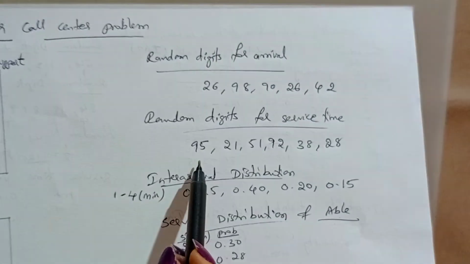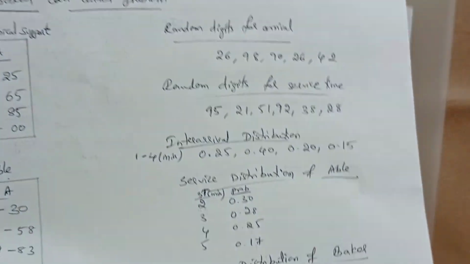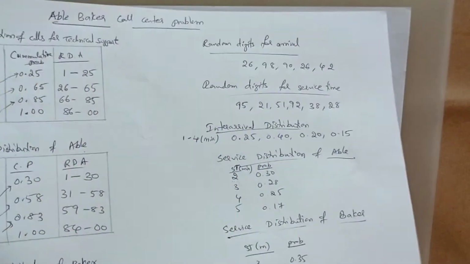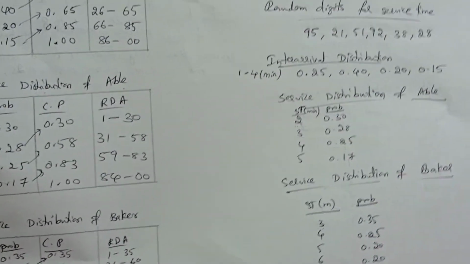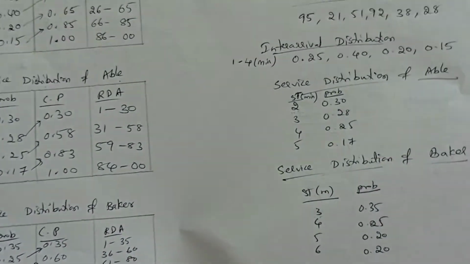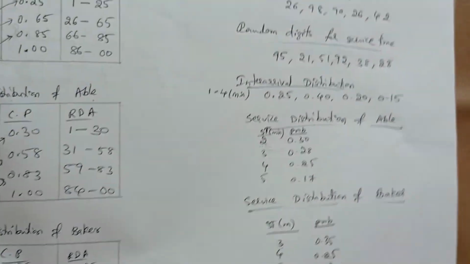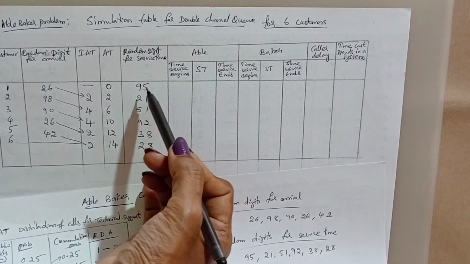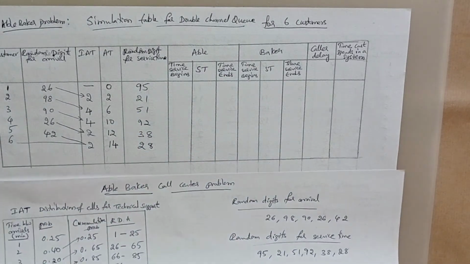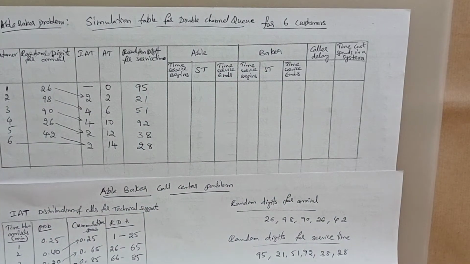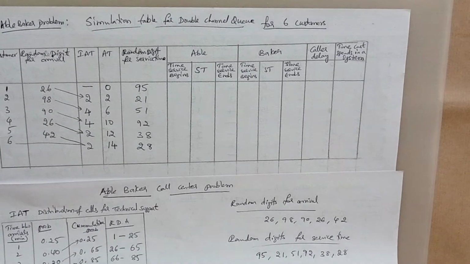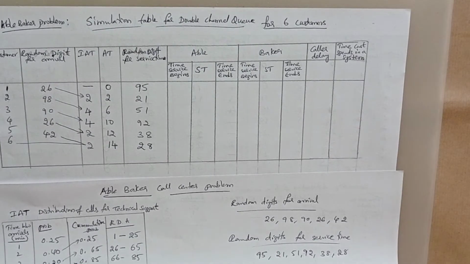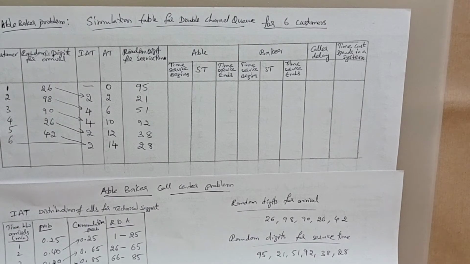These are the given service times. Before starting this procedure, we'll check the random digits for service times. The question here is that Able is more experienced and does the work faster.